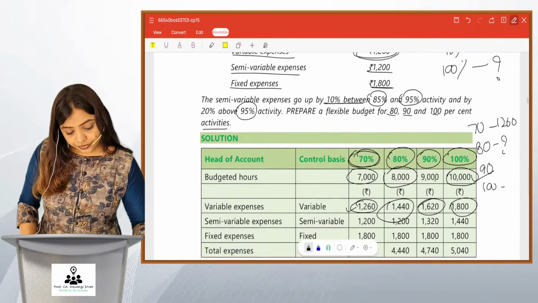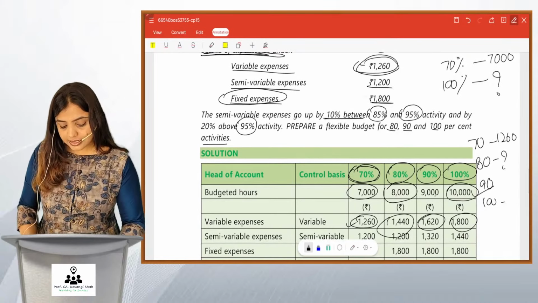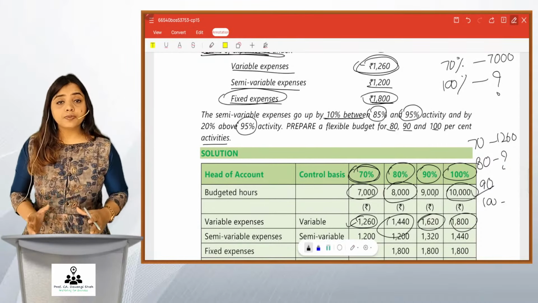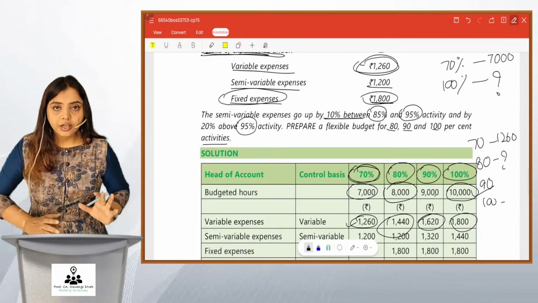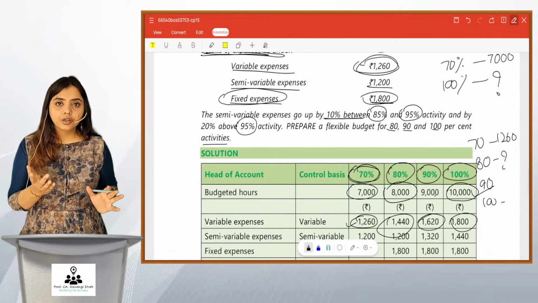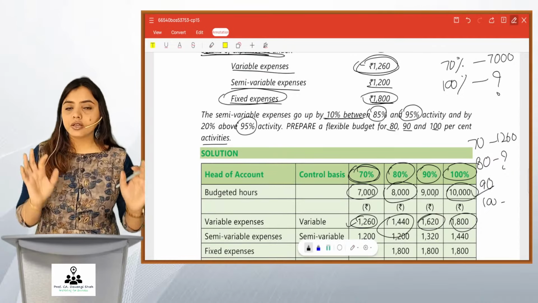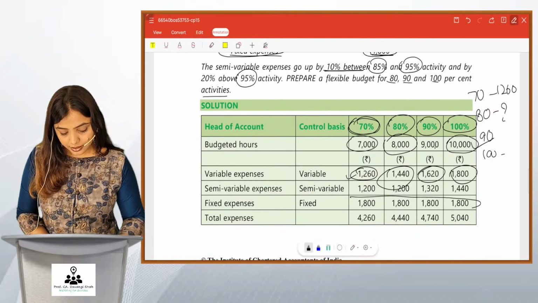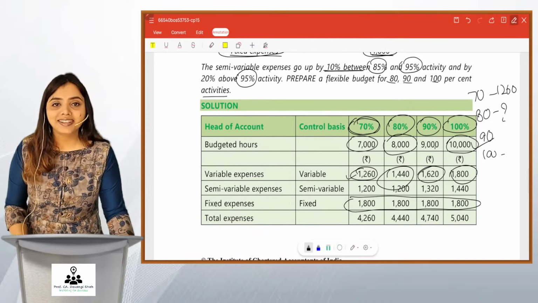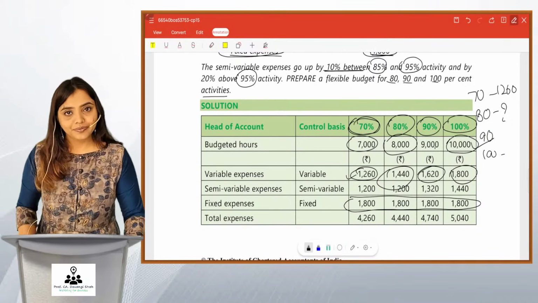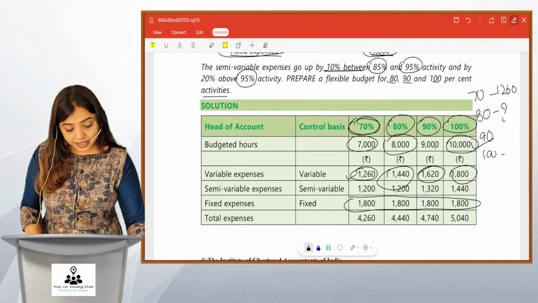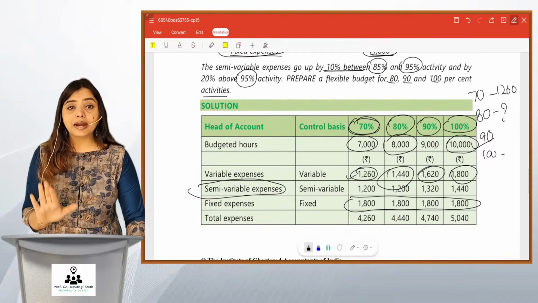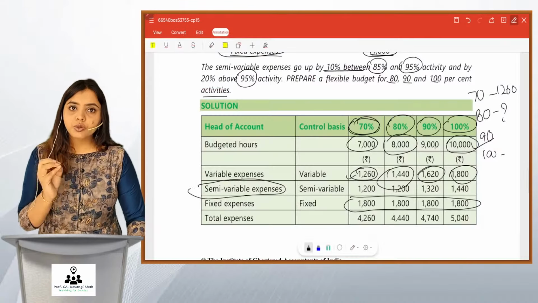The next is fixed expense. We are taking up this first. It is 1800. We know that fixed expense does not react to the volume. You increase the number of hours of production, you increase the production volume, this fixed cost is going to remain the same. So you can observe here 1800 throughout different capacity levels, it is not increasing at all. Right? Now is semi-variable expense. Semi-variable expense is partly variable, partly fixed. So we will go as per the instruction given.